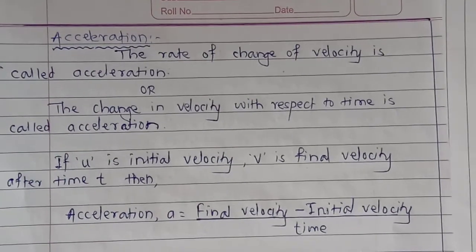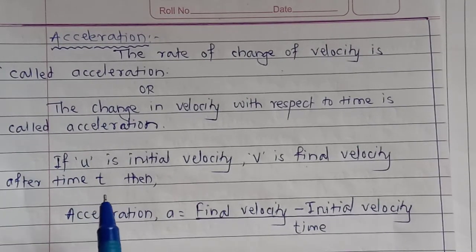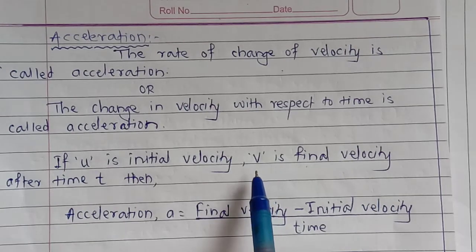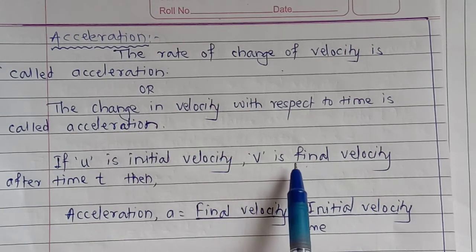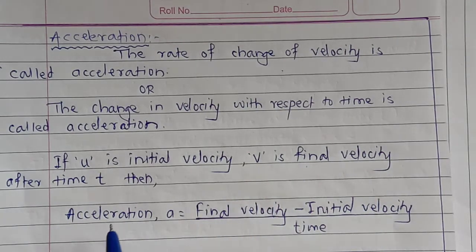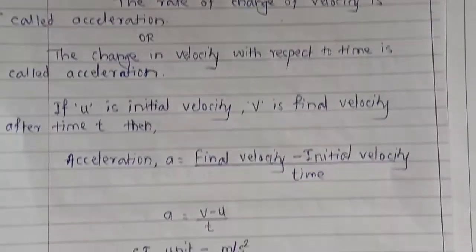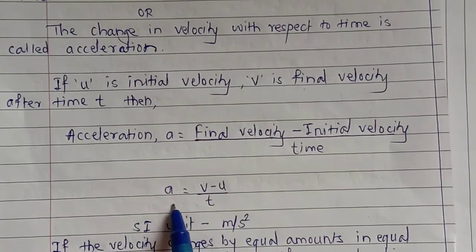Suppose an object has its initial velocity u. After some time t, it attains some final velocity v. So acceleration a is equal to final velocity minus initial velocity upon time. Means change in velocity with respect to time is called acceleration, and here is the formula to describe it: a equals v minus u upon t. Its SI unit is meters per second square.